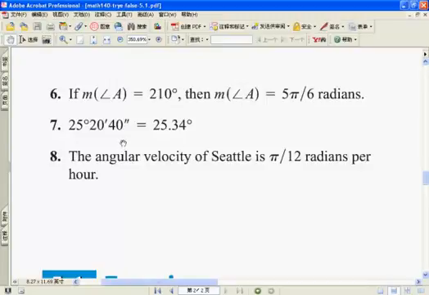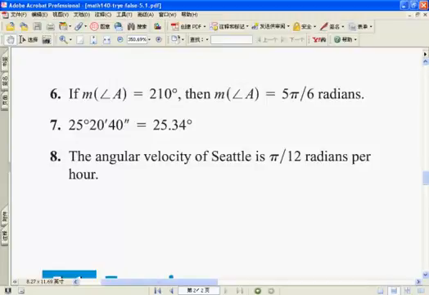Now number 7, get your calculator. True or false? Divide the minutes by 60 and the 40 by 60.